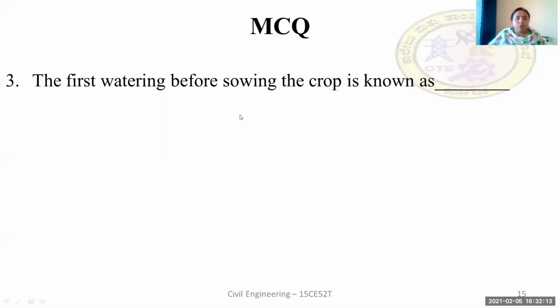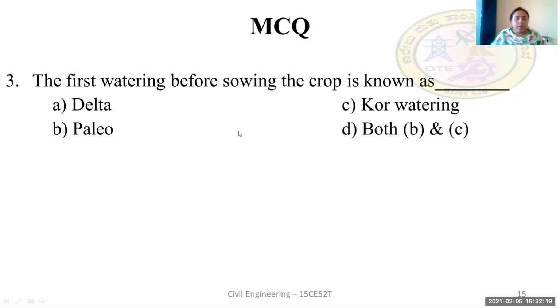Now coming to the third question: the first watering before sowing the crop is known as delta, paleo, kor watering, or both B and C, that is paleo and kor watering. We already know that the first watering before sowing the crop is paleo.